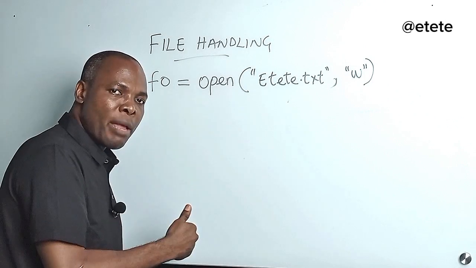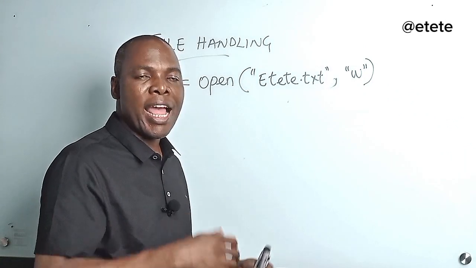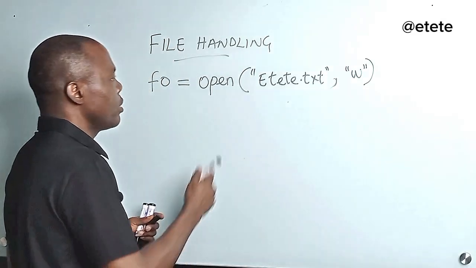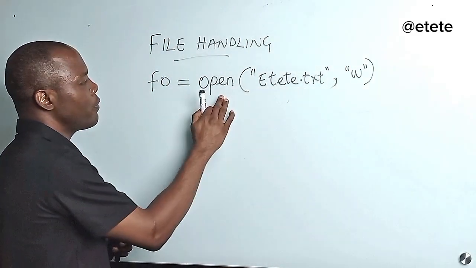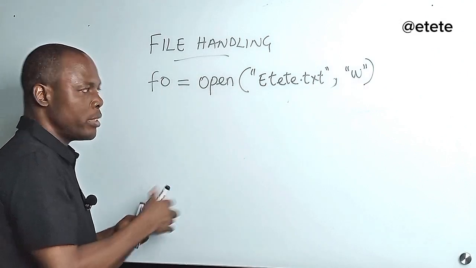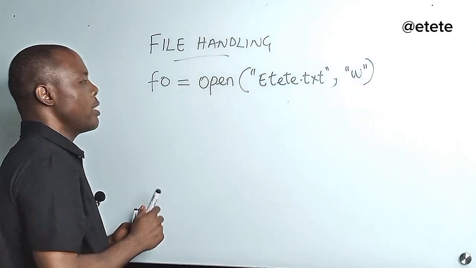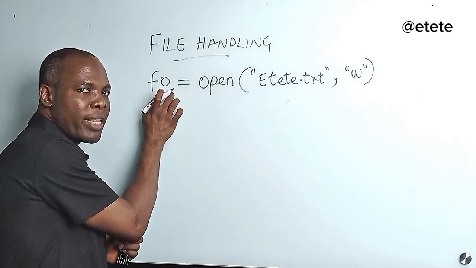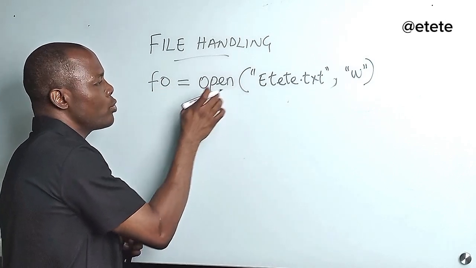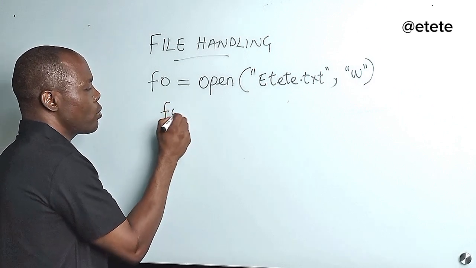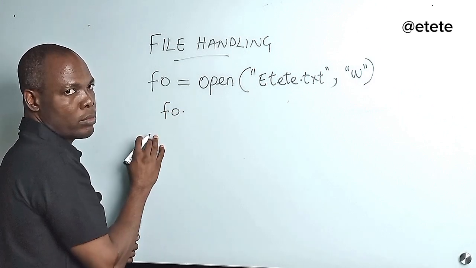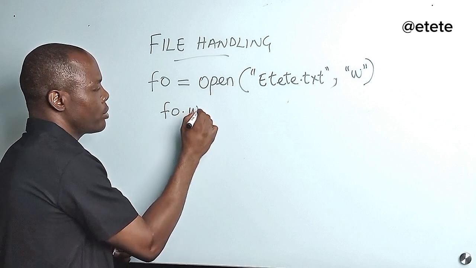Then we'll write another program that will read from that file and print it out on our screen for us. So this is the open function we've called, and we'll supply this to the open function. Now it's going to create a file object and assign it to this variable. Now, the file object has been created. We are going to write into this. So to write into it, we'll say fo, dot, we'll call the write method.